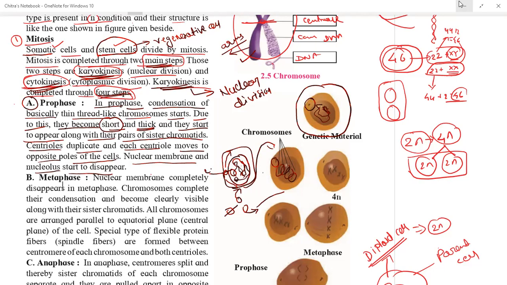Understood? So, like, can you scroll up once? Okay. Understood everyone?